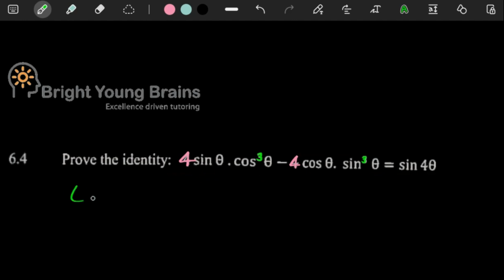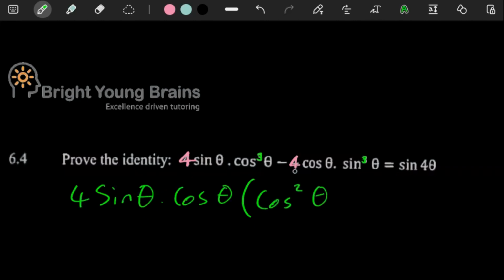Let's actually take out 4 sine theta, cos theta. If 4 is gone and sine is gone and 1 cos is gone, here you're going to have cos squared theta. If 4 is gone, 1 cos is gone, 1 sine is gone, you're going to have the sine squared theta.